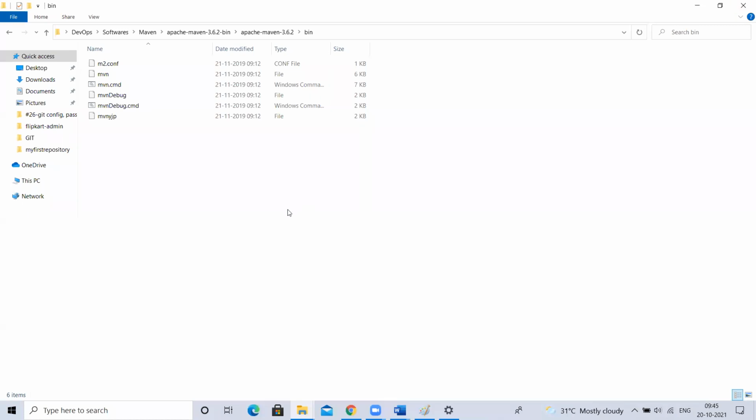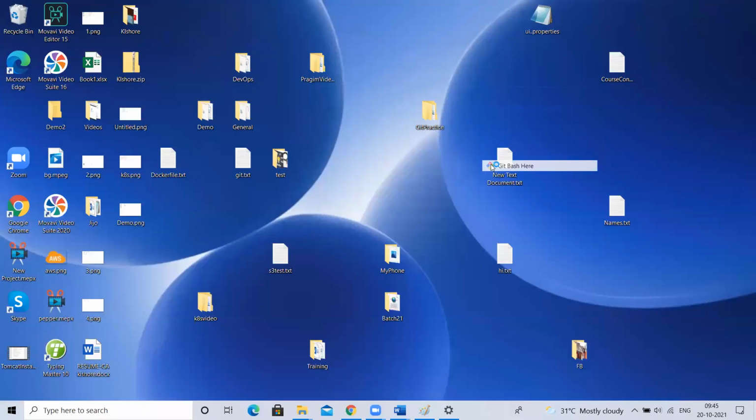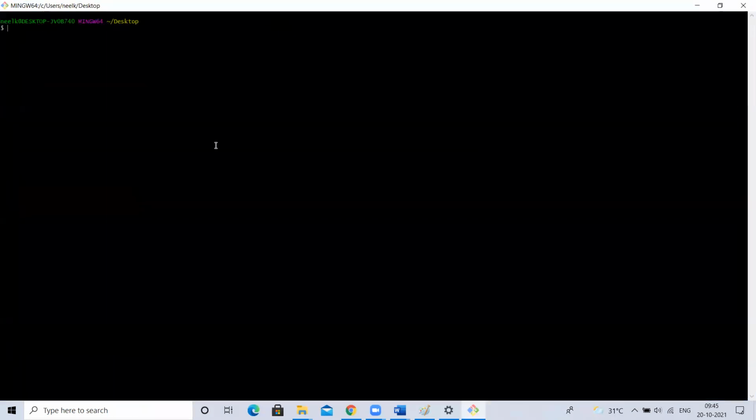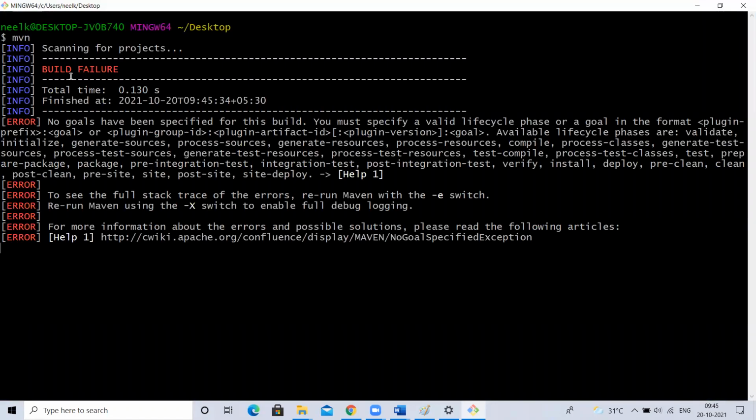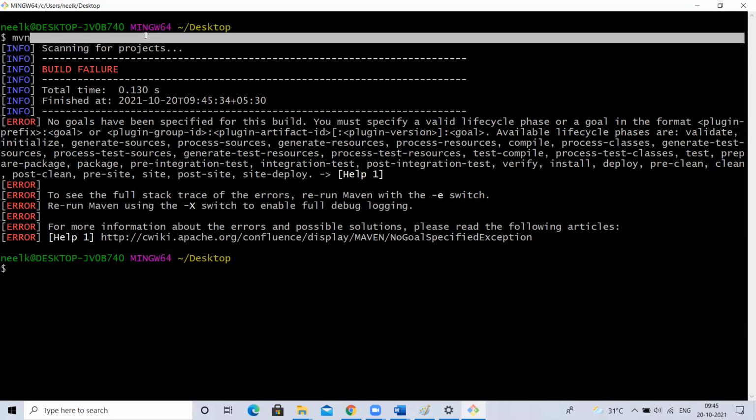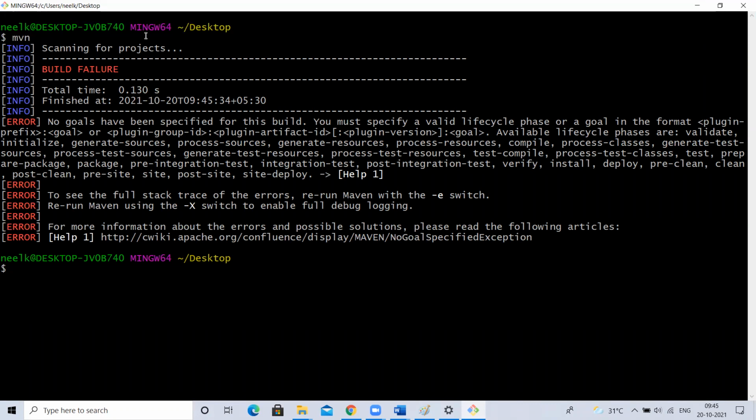So close the terminal. Anywhere in your system, open your git bash, type MVN. See, it will not say command not found, but it will say build failure or something. See, build failure it showed, but it is not saying MVN command not found. Means my operating system is able to understand the MVN command, but for that MVN command I'm not passing any parameter, so it is failing.